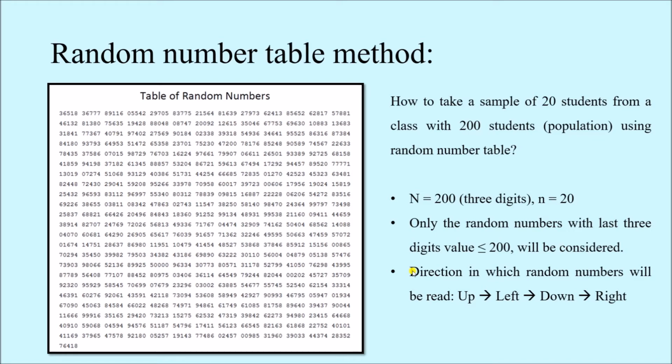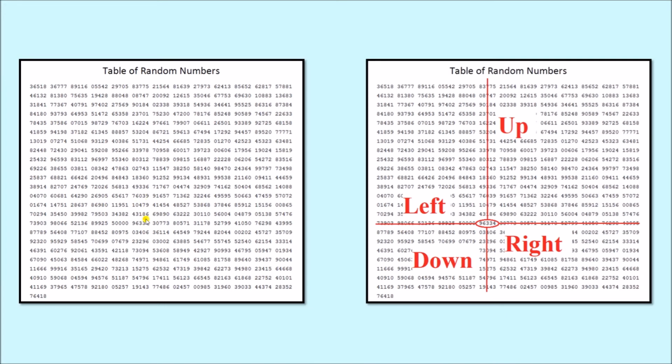Next we have to decide in which direction we are going to go to select our numbers. Here I have first taken upwards direction, followed by left side, then downwards direction, and then towards the right side. First thing that we have to do is close our eyes and put a dot anywhere on this random number table. Suppose we have put our dot somewhere here. If the dot is exactly over any number, then we shall select that number. If it is in between two adjacent numbers, then we can select the closest number. For this example, we have selected this number, 96334.